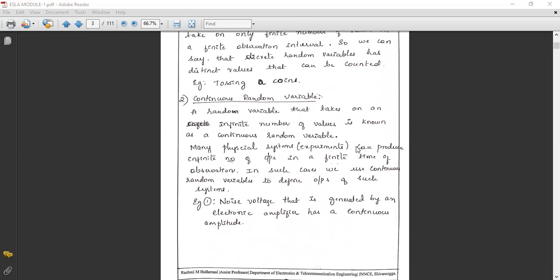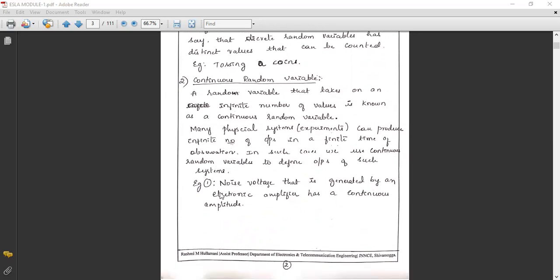Many physical systems or experiments can produce an infinite number of outputs, which are nothing but outcomes, in a finite time of observation. In such cases we use a continuous random variable to define the output of such a system.